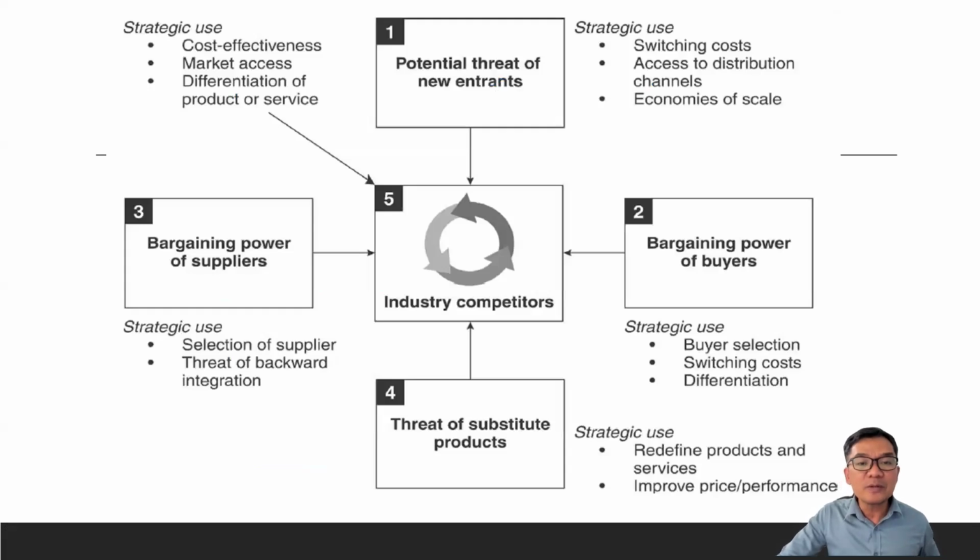If we look at number two, the bargaining power of buyers, we look at the capability of the buyers to pay for the services, the buyer selection, switching cost, and differentiation, meaning we are looking at, for example, the preference of the buyer.